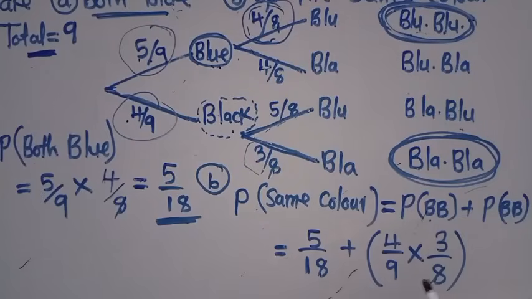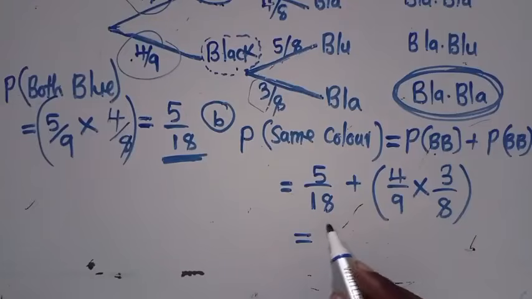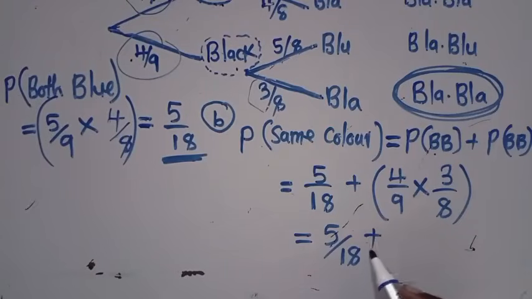I've avoided one thing here. Instead of writing this one out, it is better I just put the answer, because I've solved that. The answer is 5/18 plus.